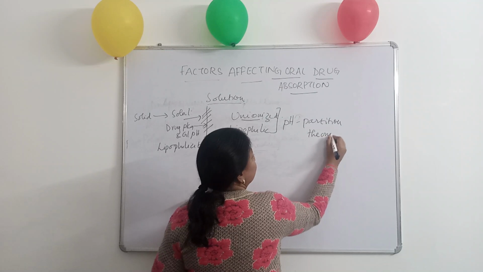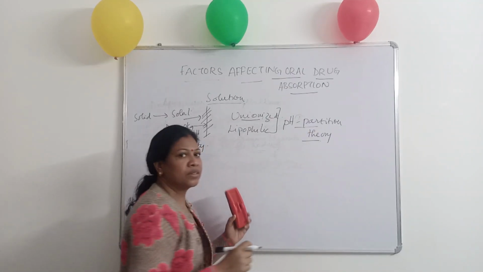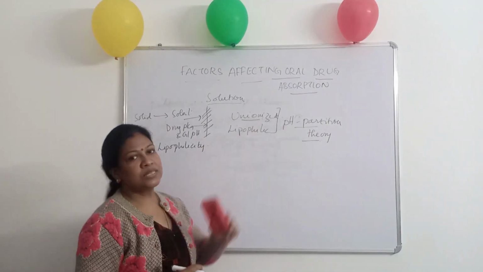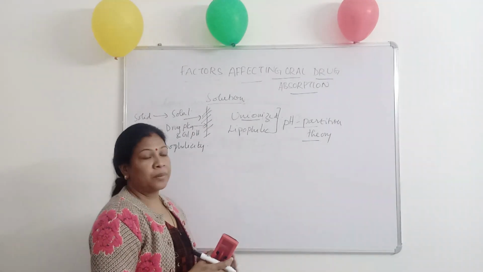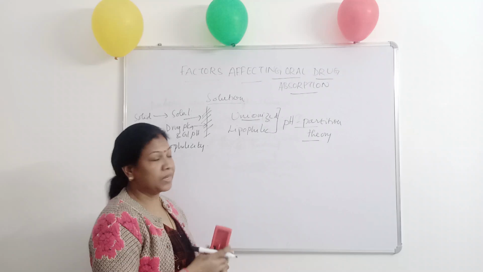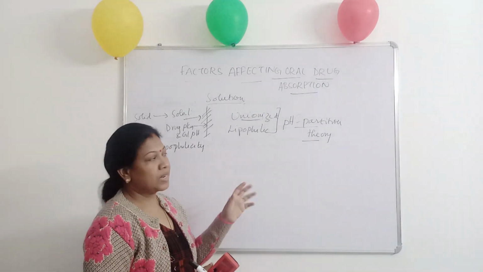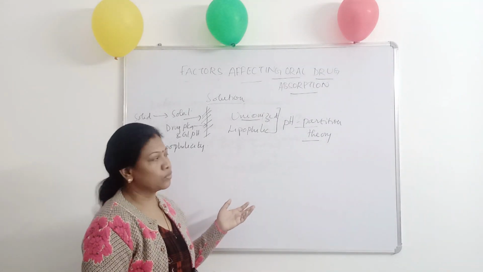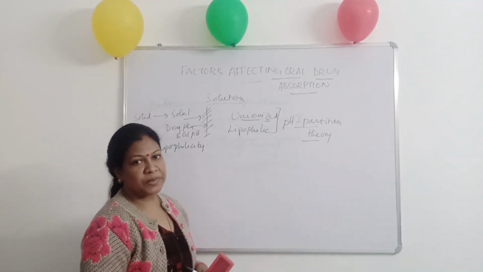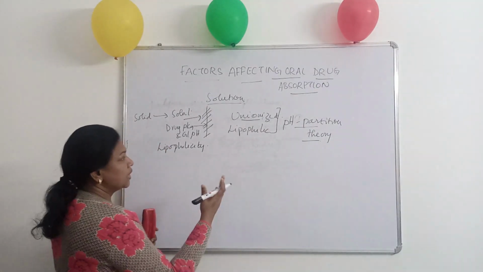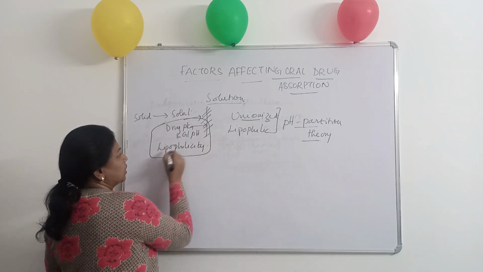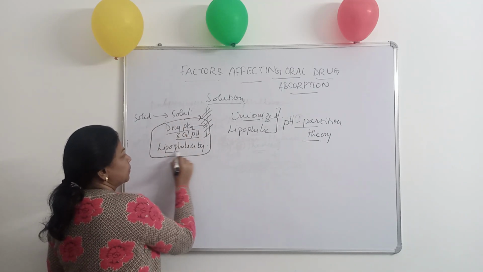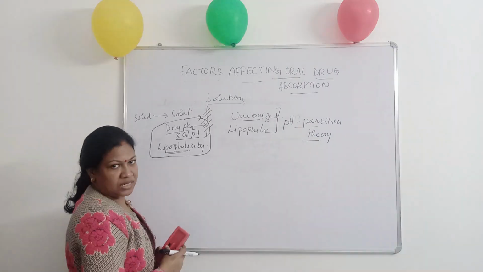So the students have to note here, from the exam point of view, this pH partition theory and its deviation may appear in short notes. Some 5 marks or sometimes even 10 marks might be asked in case of pH partition theory. The pH partition theory relates these two parameters, that is the drug's pKa and GI pH, and lipophilicity.